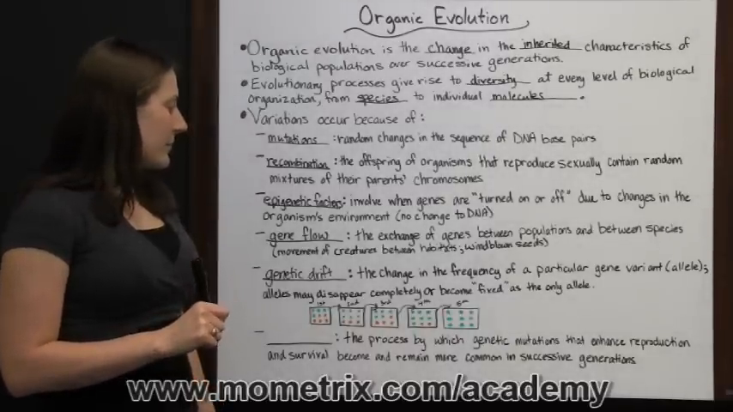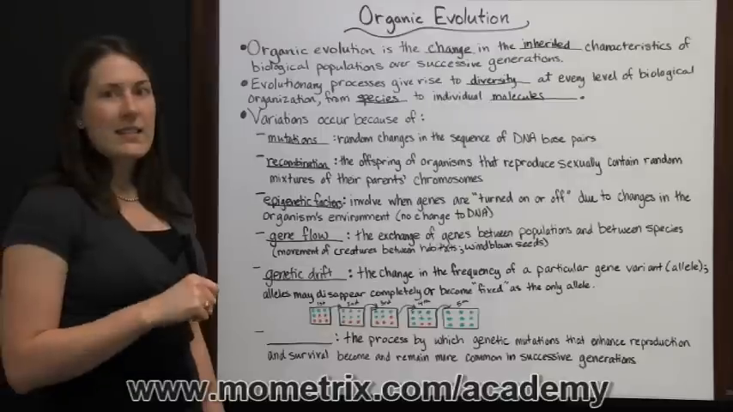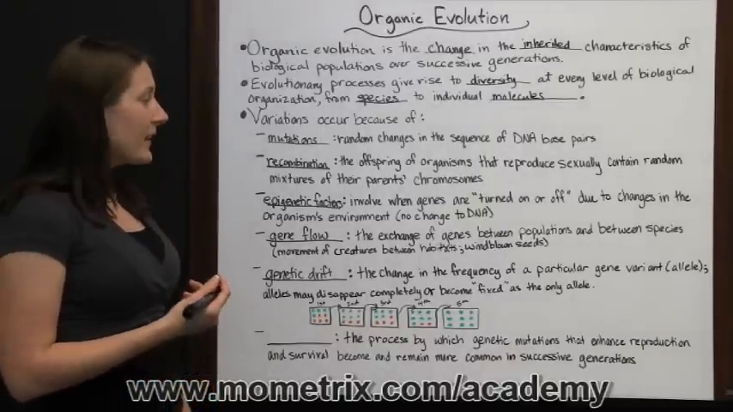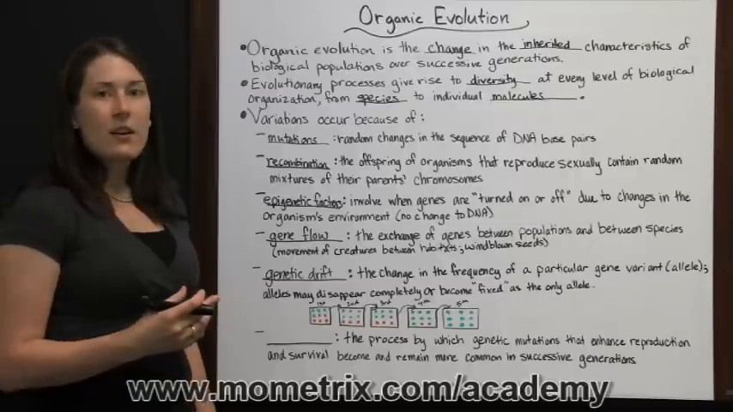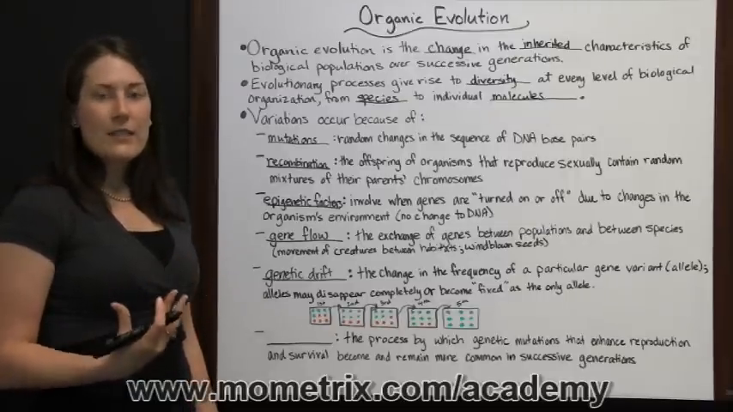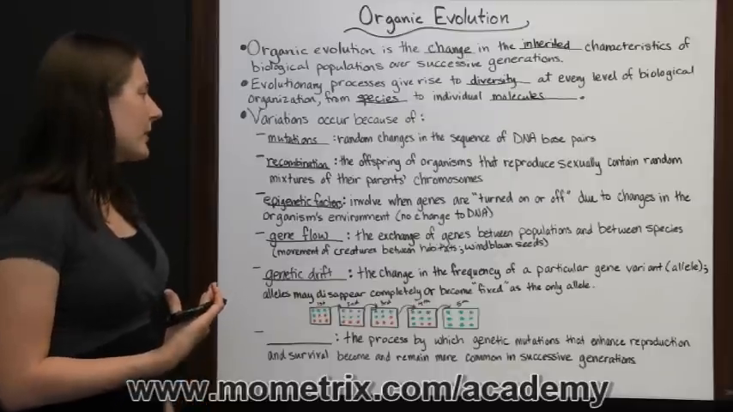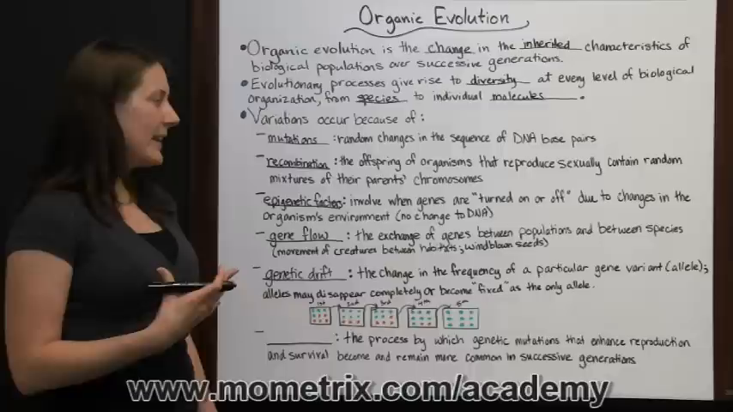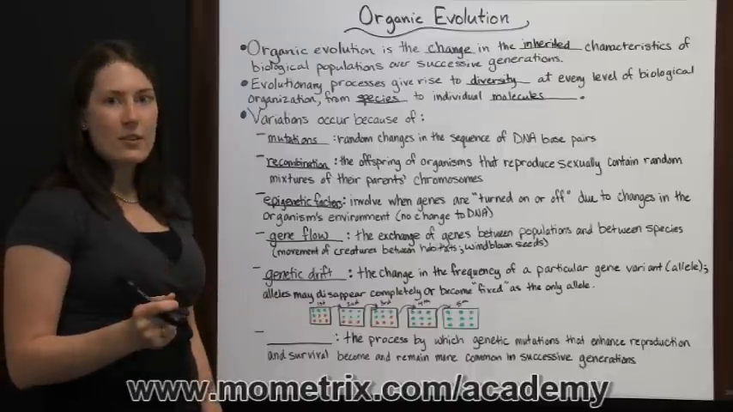Alleles may disappear completely or become fixed as the only allele, the only option for a certain gene. For a lot of genes, there are different options. For instance, with eye color, there are lots of different options. Now, with people's eye color, it's a little bit different because you have to have a combination of alleles to